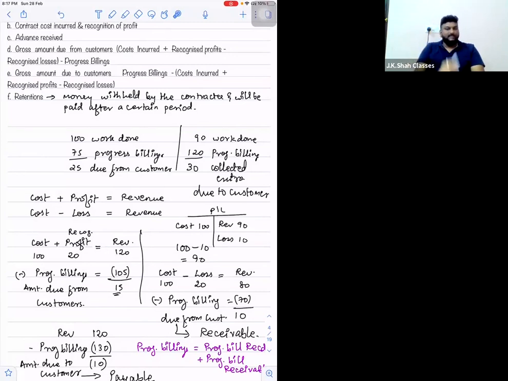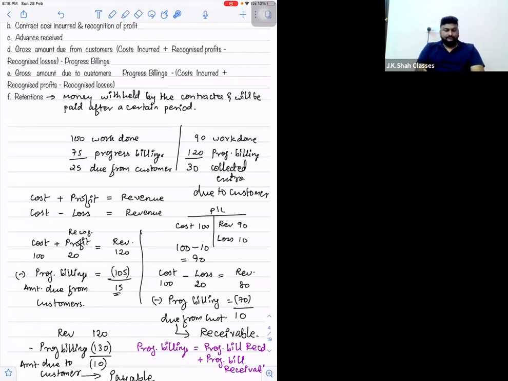That is called progress billings. So say for example, if 100 rupees of the work is done and I have collected progress billings worth 75 rupees from my contractee, I can say that 25 rupees is still due from the customer. Yes or no? 25 rupees is still receivable because I've completed work worth 100 rupees and I've collected only 75 rupees from you. So still 25 rupees is receivable from you. That is due from the customer.